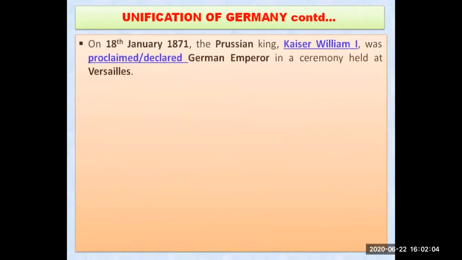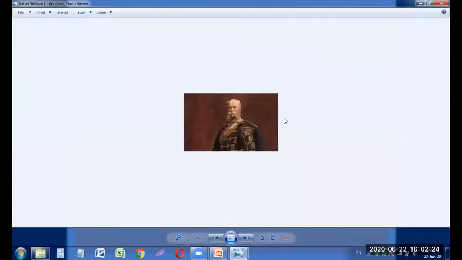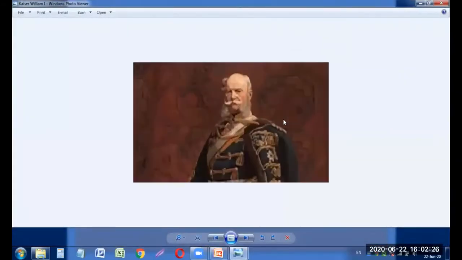On 18 January 1871, the Prussian king, as Prussia helped Germany to get the independence or get the country united, so the Prussian king Kaiser William I. Now I would also let you see his image, my dear students. Kaiser William I, you can see over here, this is the person.